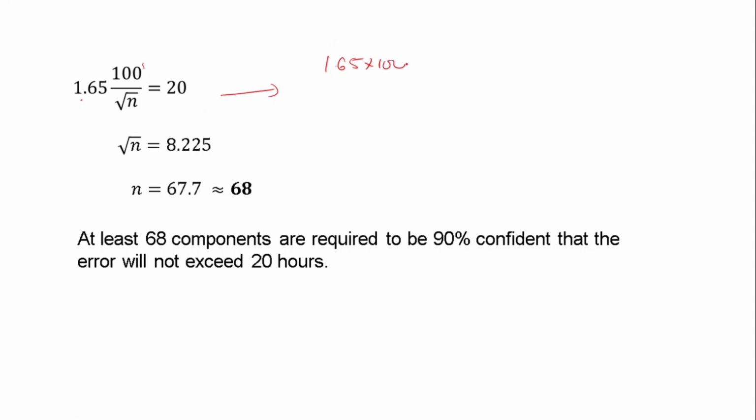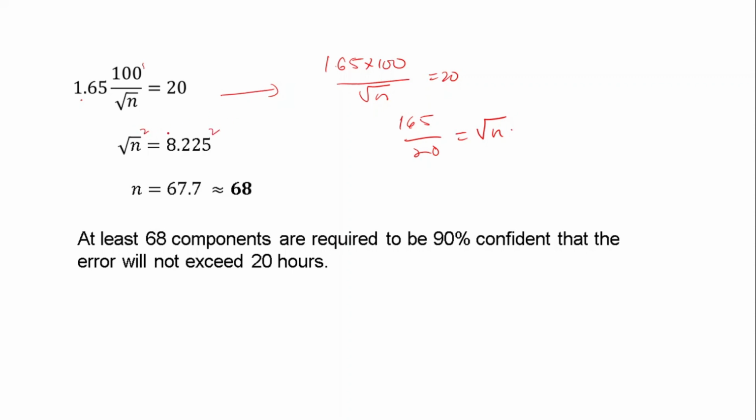Then simplify, or you can rearrange this part, so you will get this. Since this one is a square root, you want to remove this part, so you need to square both sides.